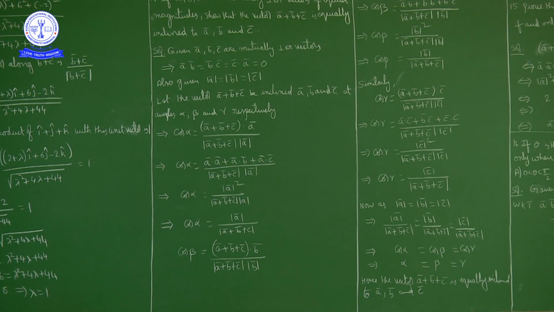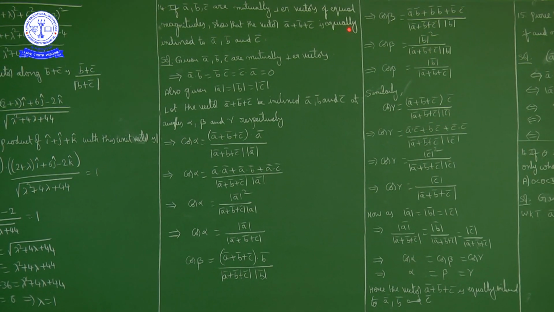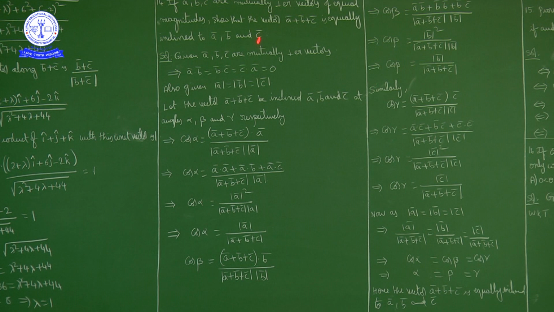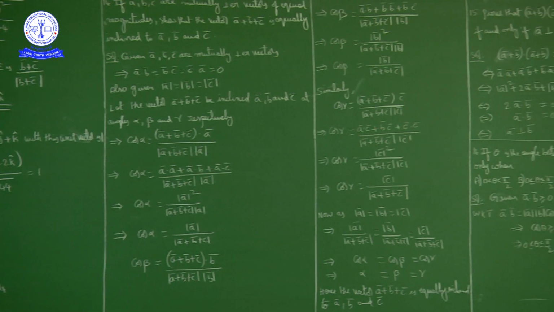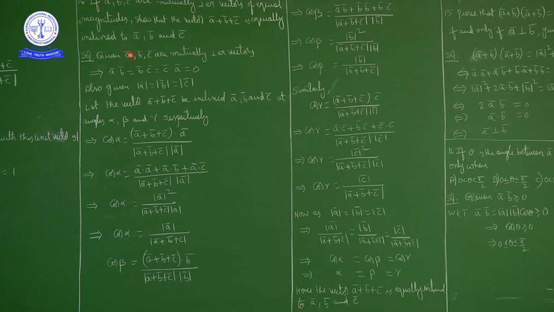Now what is the question? Show that the vector a bar plus b bar plus c bar is equally inclined to a bar, b bar, c bar. Now here the question is: the angle between a bar plus b bar plus c bar and a bar, this angle, and the angle between a bar plus b bar plus c bar and b bar, this angle. Also the angle between a bar plus b bar plus c bar and c bar, this angle. These three angles are equal.